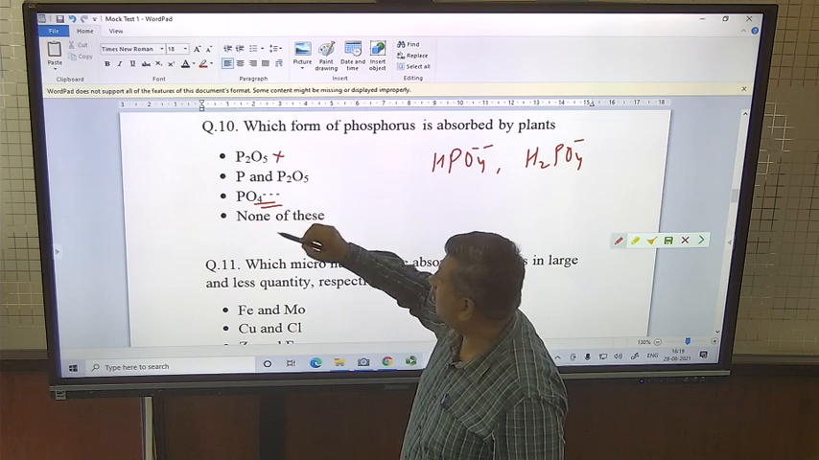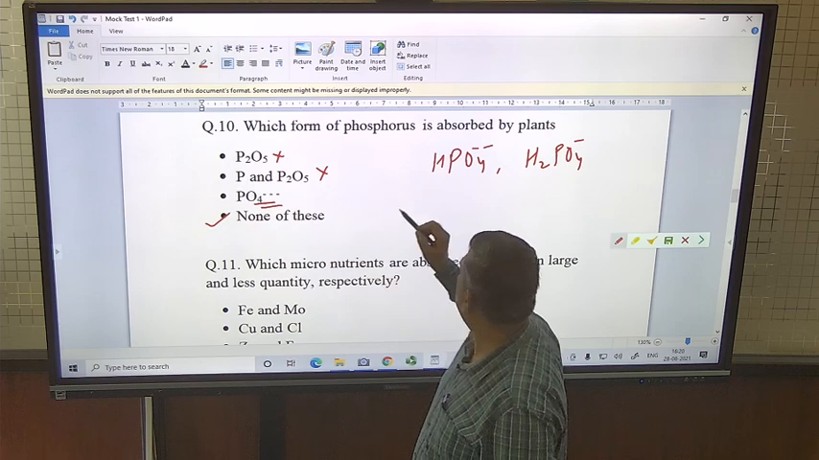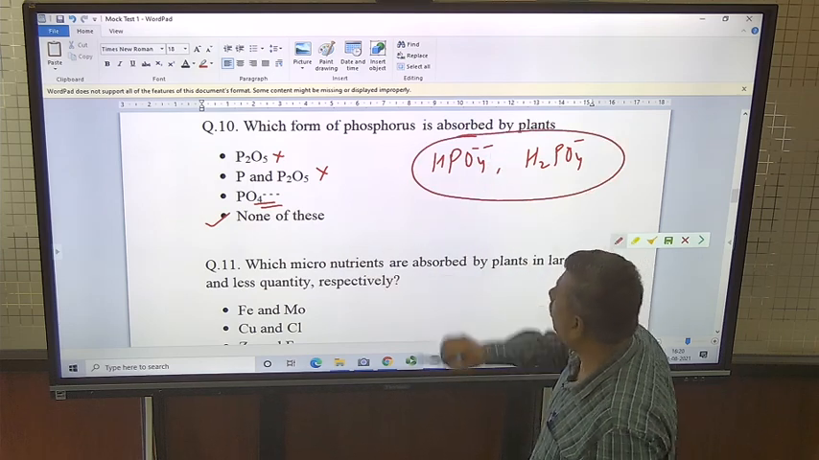This is also not absorption form. This is also not absorption form. So here answer is none of these, because these are the absorption form.